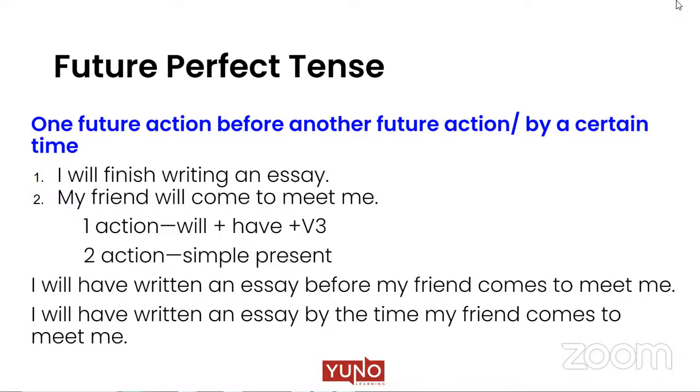So therefore, look at the construction. I will have written an essay before my friend comes to meet me, or I will have written an essay by the time my friend comes to meet me. So the first action is taking will plus have plus V3, and the second action is taking simple present. And it means that action 1 and action 2 are coming together?